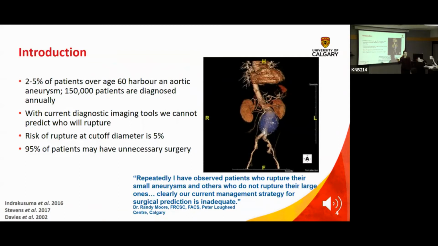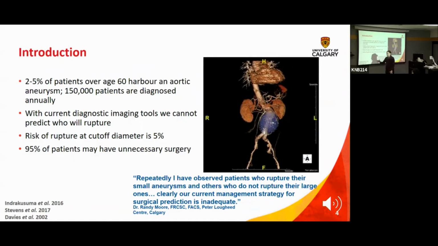Because the best you can do is go in and suture in a piece of Dacron, a piece of plastic. So there is no surgery, no therapy, that is going to give your patient back a normal aorta. So that always has to be taken into consideration when you're deciding what to do.